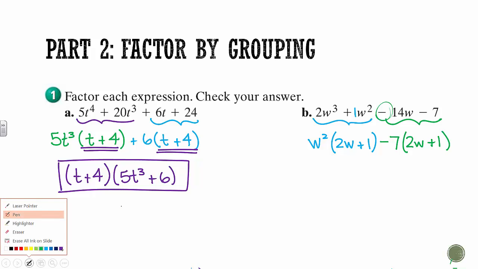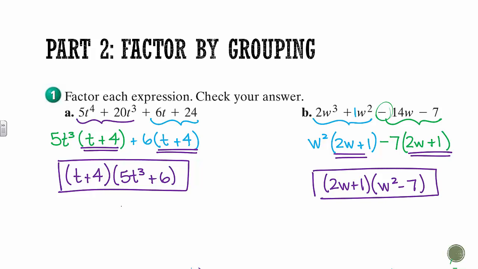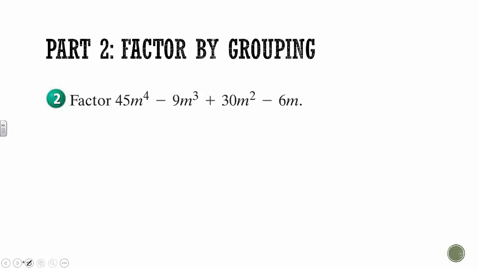So again, double check that you have the same terms here. And since we do, we can pull that out, and then what's left over is w squared minus 7. And if we double distribute this out, we will end up with this here. Remember that all we're doing is undoing distribution. So now for our last problem, we're going to combine the first part and the second part of this lecture here. So whenever you see something with big numbers like this, or anytime you get anything from now on, look for a GCF. Look for a greatest common factor.